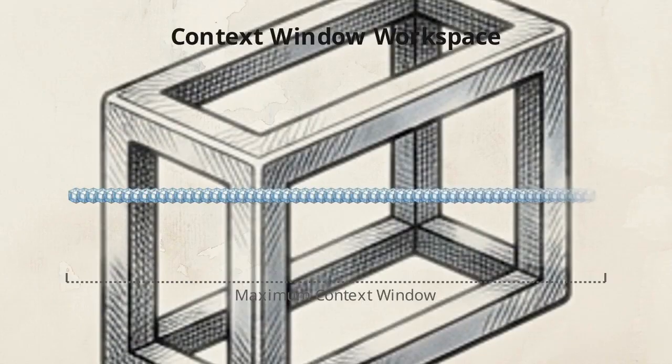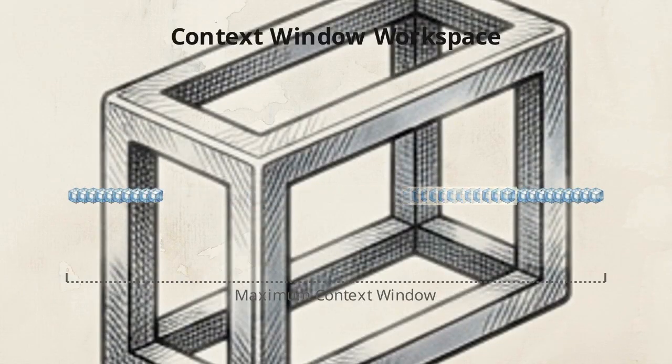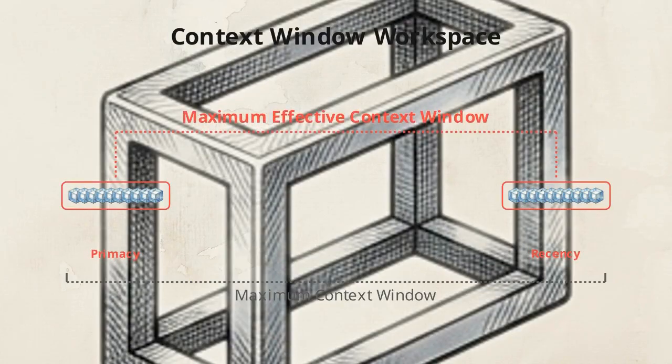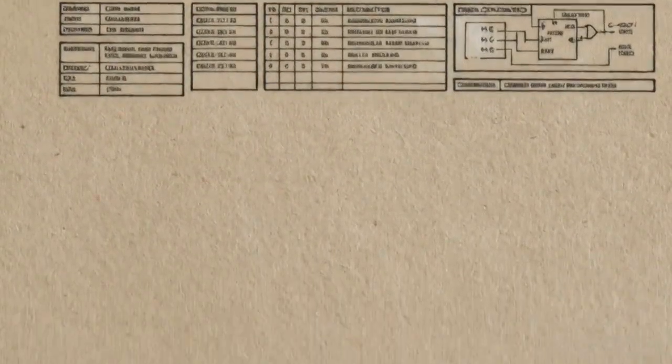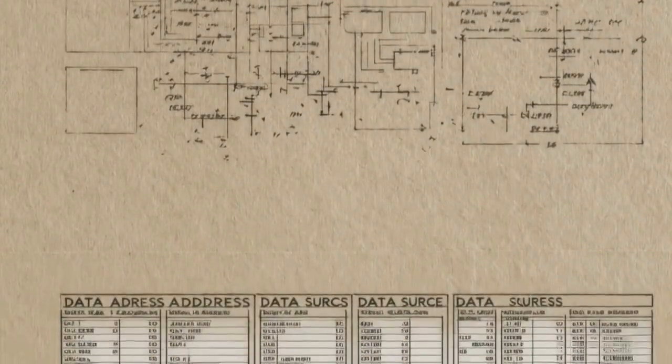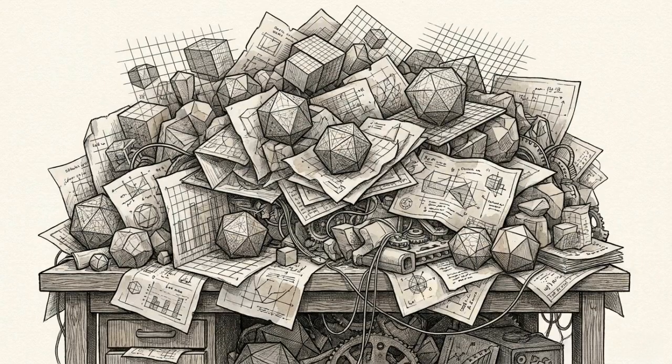As token count rises, the model's attention degrades, often ignoring crucial information in the middle. This creates a smaller limit called the maximum effective context window, the actual data the model can process before accuracy breaks down. When an AI ignores a specific fact in a long document, it is often because it has run out of room for that calculation. Holistic comprehension has been traded for a crowded workspace.